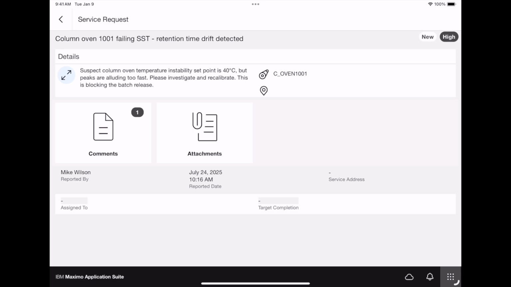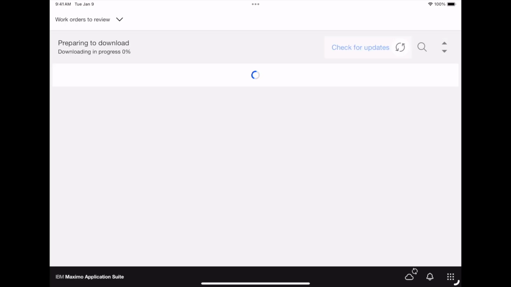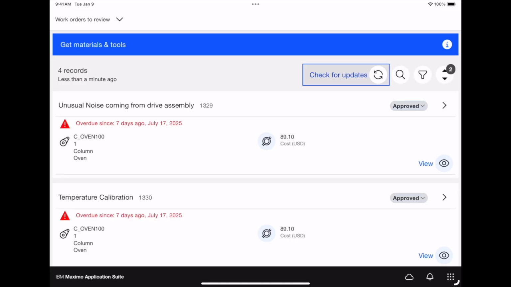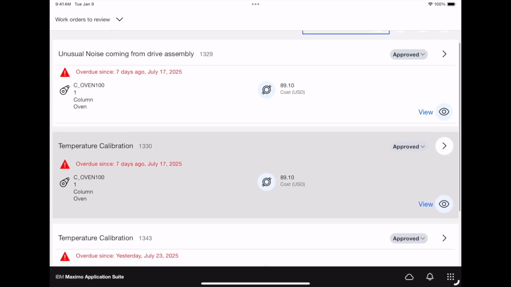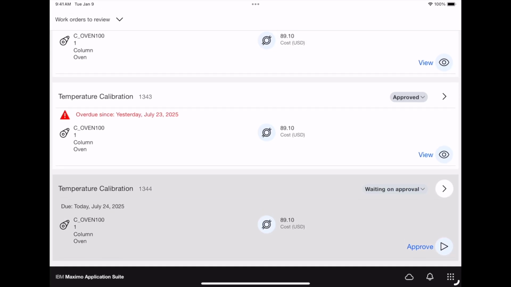The notification will pop up on their screen saying that a work order has been submitted, which then they will go over to the approvals tab to view. I'll hit update. And as you can see here, we already have some work orders that were submitted in the past that are overdue. And Maximo will let you know that these work orders are overdue so that nothing is missed. But let's go down to the new work order that was created.